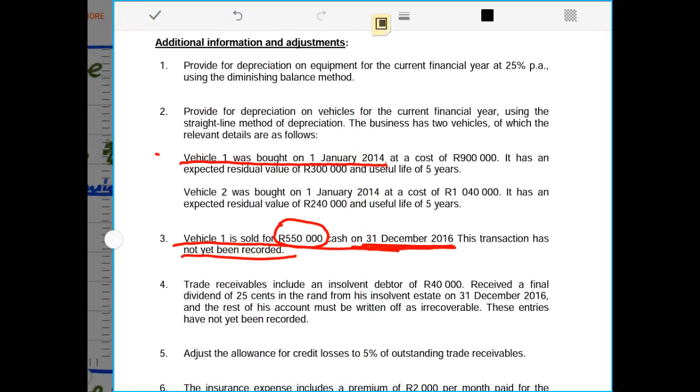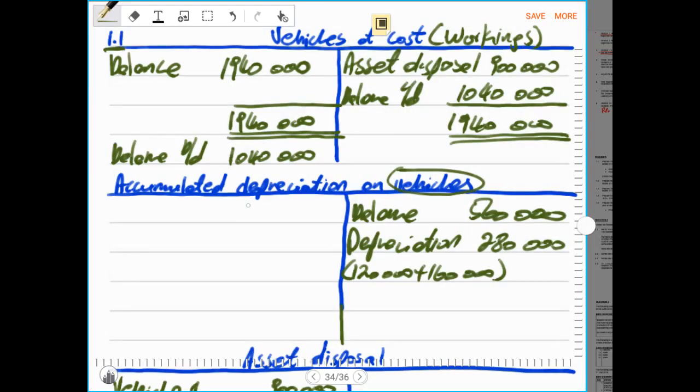So now when we go to the ledger accounts, we have to record 360,000 rands on the debit side because we are removing the total accumulated depreciation for vehicle 1 from the credit side, and we are cancelling that on the debit side. The depreciation for the years 2014 and 2015 is already included in the opening balance, and for the year 2016 we have 120,000 rands.